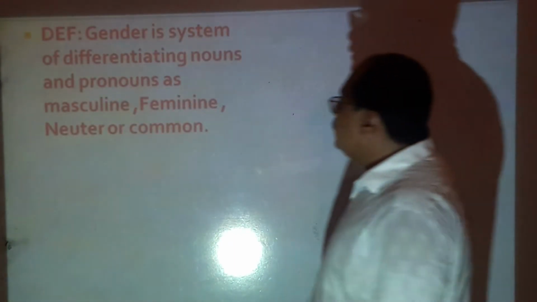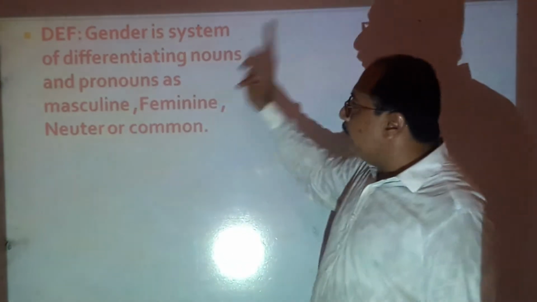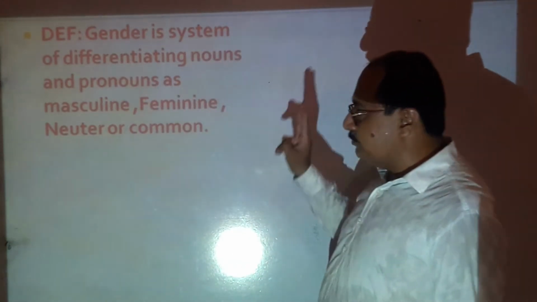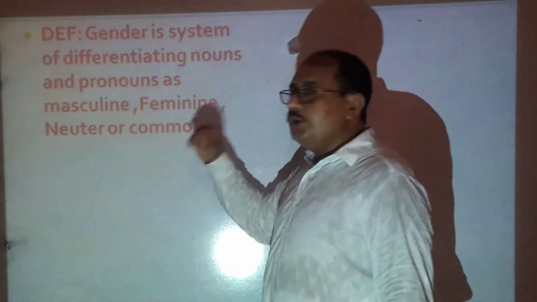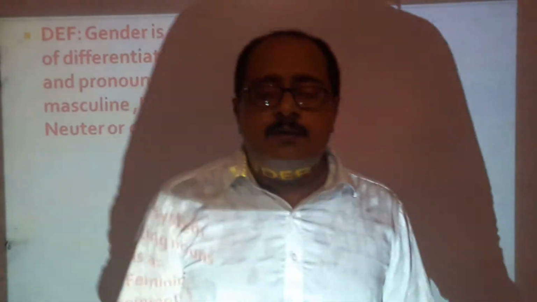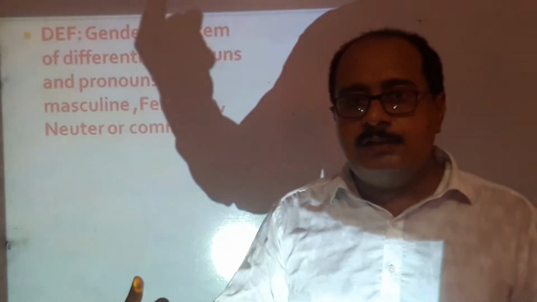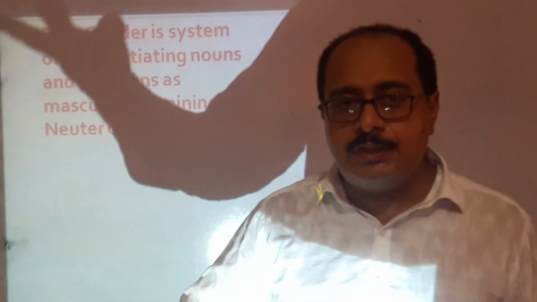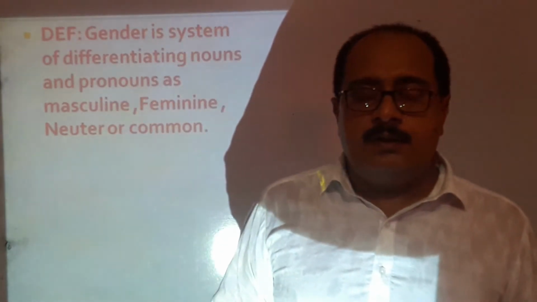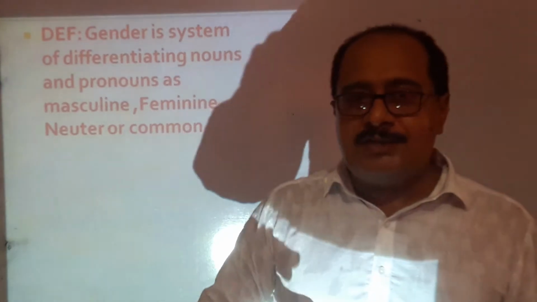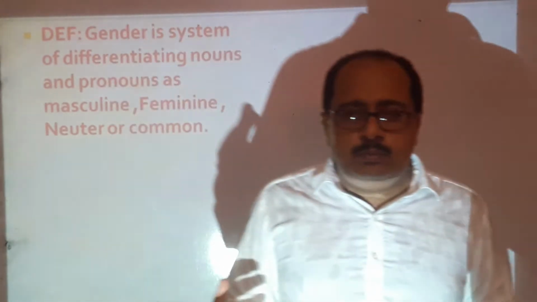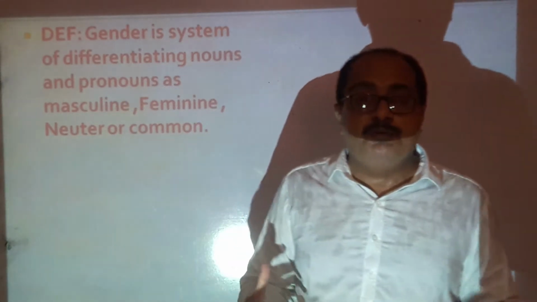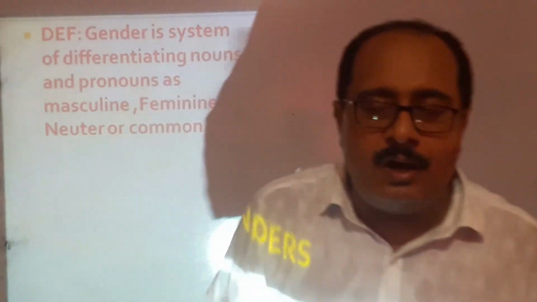If you go through the definition, gender is a system of differentiating nouns and pronouns as masculine, feminine, neuter or common. So we will discuss the masculine, feminine, neuter and the common gender. Yes, my dear students, for masculine and feminine, there are a few words which we have to remember as they are. There are no hard and fast rules. And a few rules are also there which we have to keep in our mind to make the feminine from the masculine.